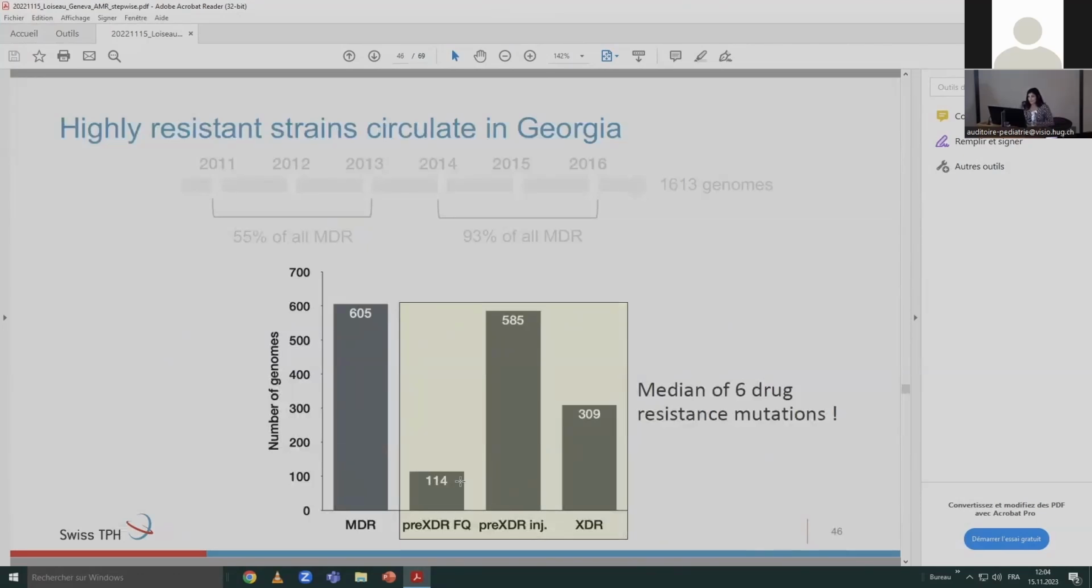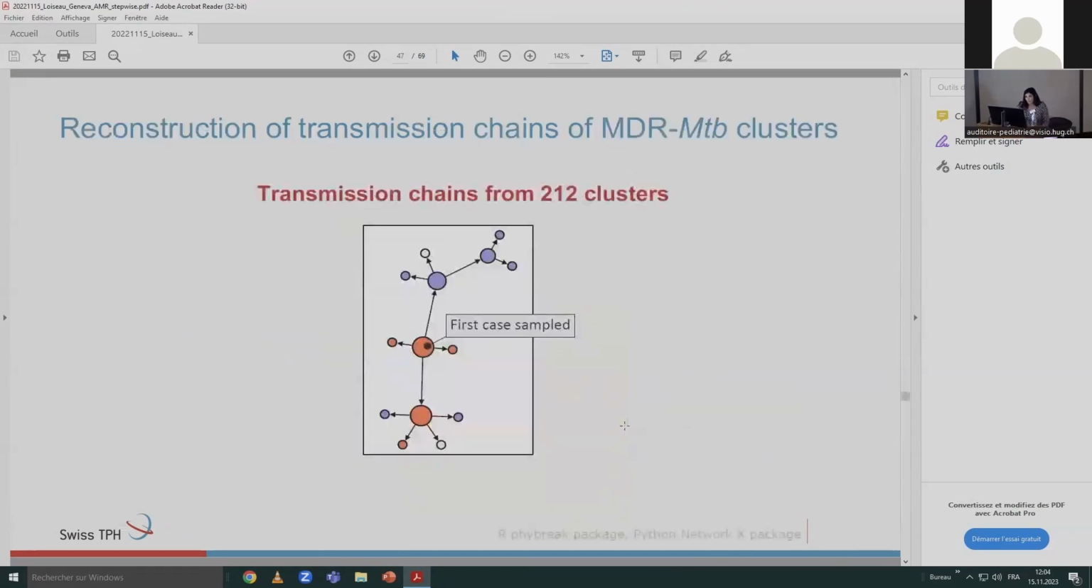They carry a median of 6 drug resistance mutations, and of course, the more resistance you have, the less chance of treatment success you have, which is a problem. And so then for every cluster, and there were 212 of them, we reconstructed the transmission chains, which means that,